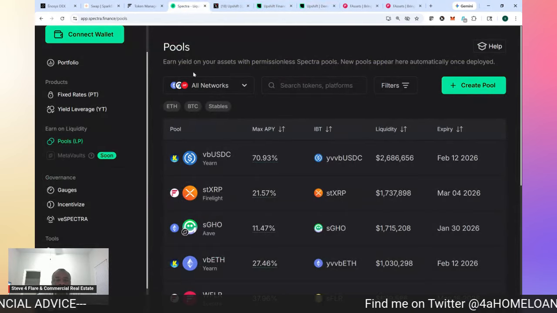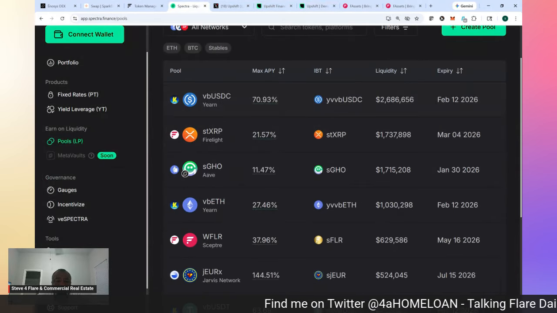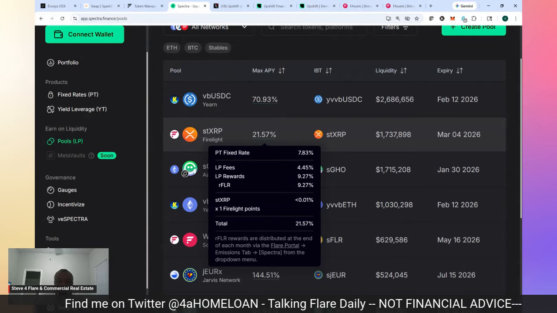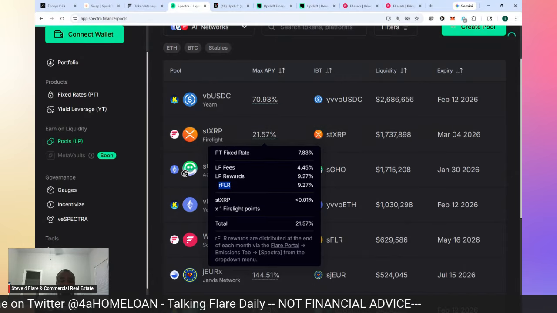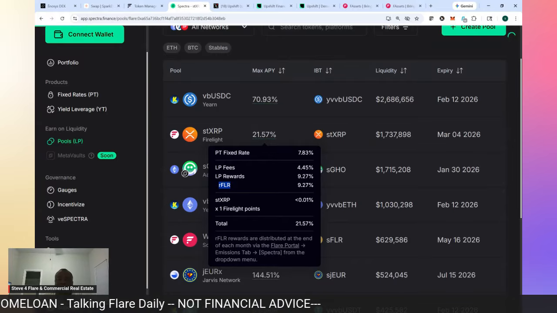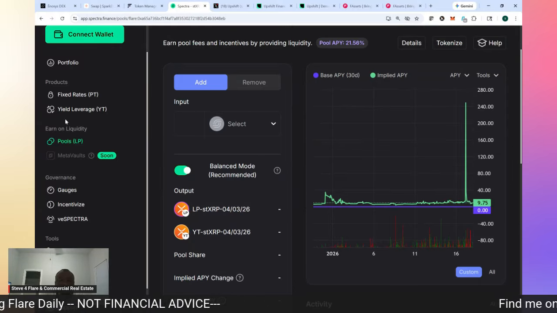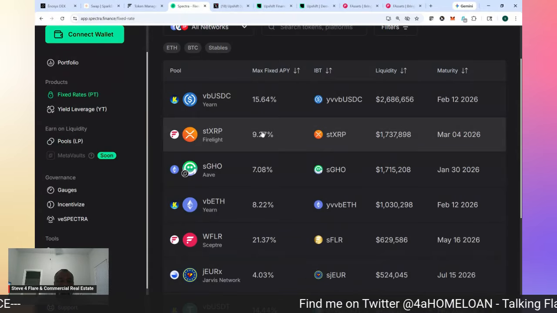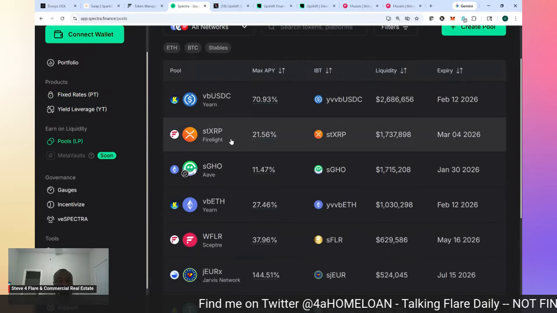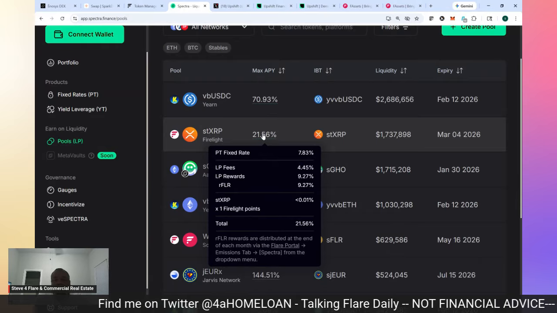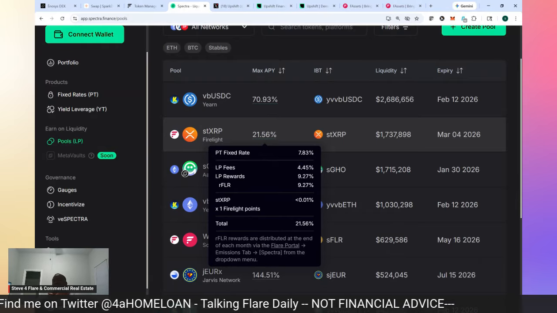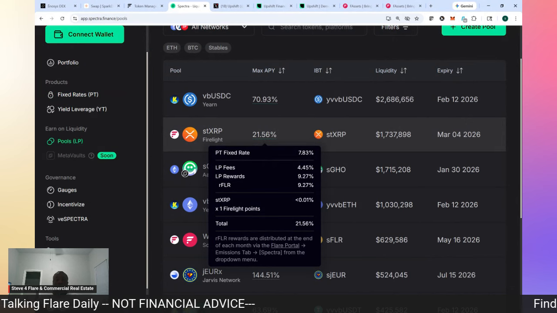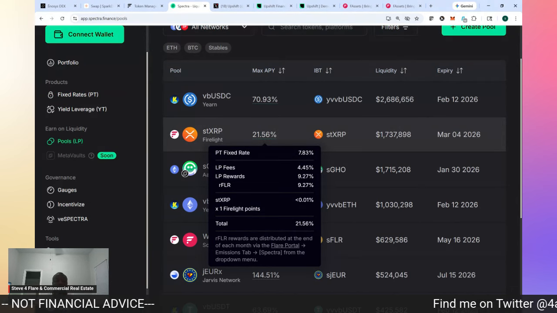You can decide to use it over here in Spectra. And you can see if you use it in Spectra, you're earning Flare tokens. So now you have XRP as your base token, but because you're using that XRP on Flare, you're in a position to earn RFLR, which is free Flare tokens. So you could be someone that has no Flare tokens at all, bring your XRP to Flare, and then all of a sudden you start earning Flare tokens.